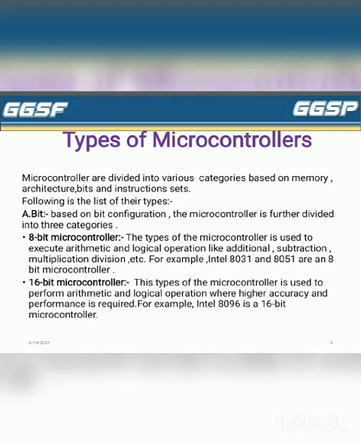This type of microcontroller is used to execute arithmetic and logic operations like addition, subtraction, multiplication, division, etc. For example, Intel 8031 and 8051 are 8-bit microcontrollers. Second, 16-bit microcontroller. This type of microcontroller is used to perform arithmetic and logic operations where higher accuracy and performance is required. For example, Intel 8096 is a 16-bit microcontroller.